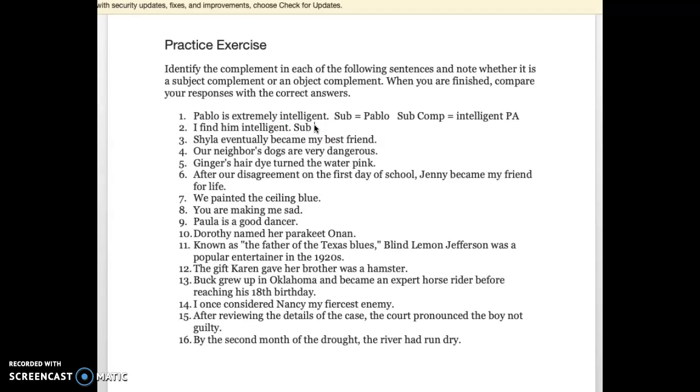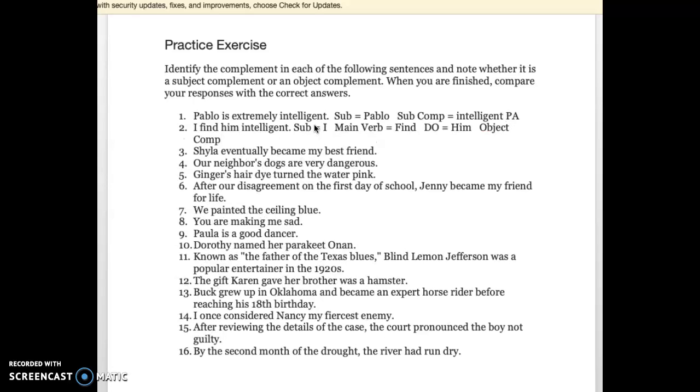Okay? So the subject equals I, and the main verb is find. And then the direct object equals him. And then the word intelligent, because it says something about the direct object, is an object complement. Object complement equals intelligent. Okay, and object complements, also known as OCs, will always occur with verbs like make or elect, or some version of that. Like I find him intelligent is a version of that.